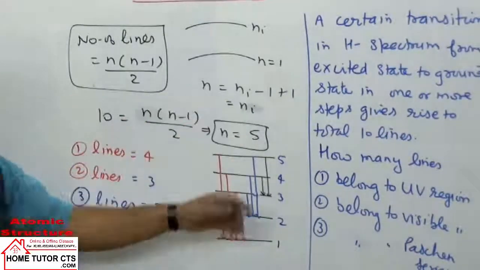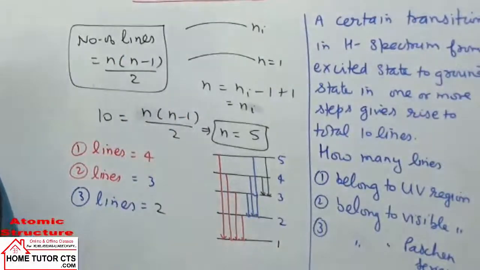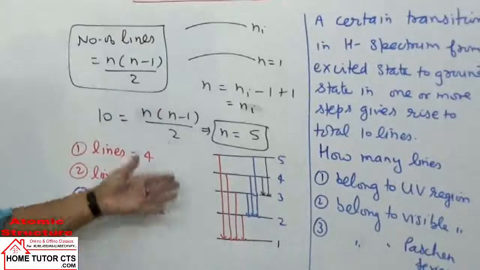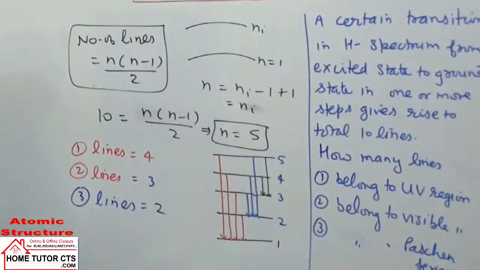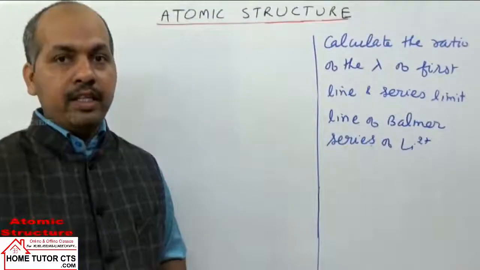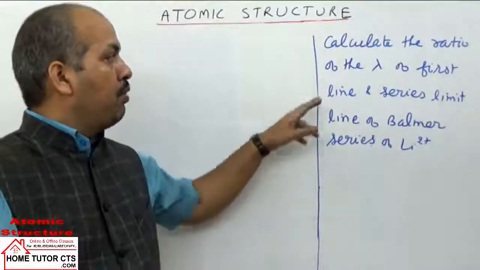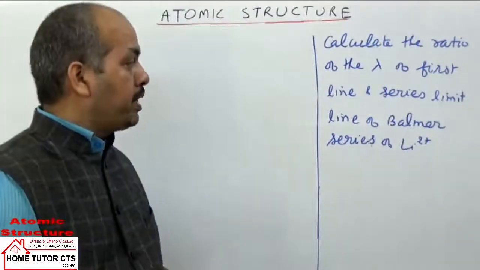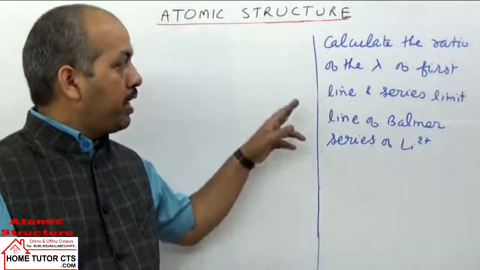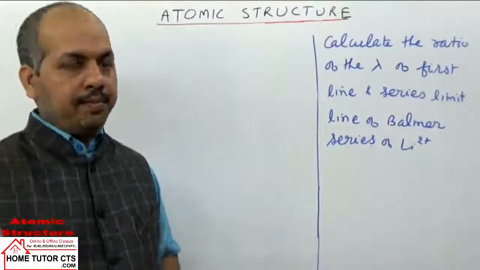Anyway, whenever this kind of question is given, you first find the orbits between which the electrons are undergoing transition, and then question solving is very easy. Okay, let us take one more question. Write the next question now. Calculate the ratio of the wavelengths of the first line and series limit line of the Balmer series of lithium plus 2 ion.